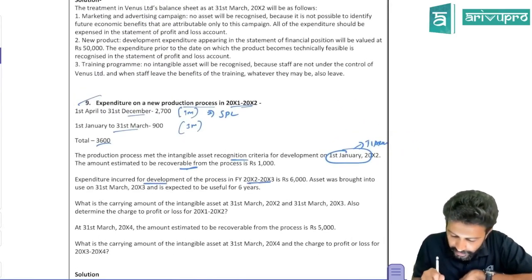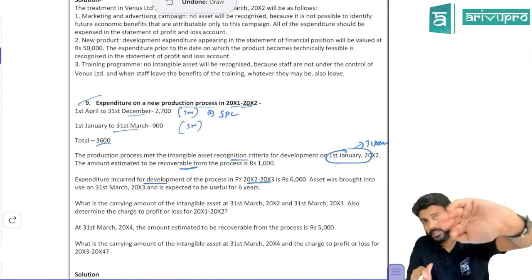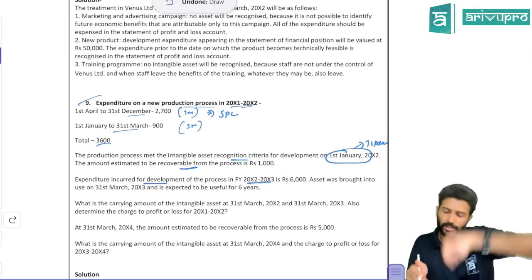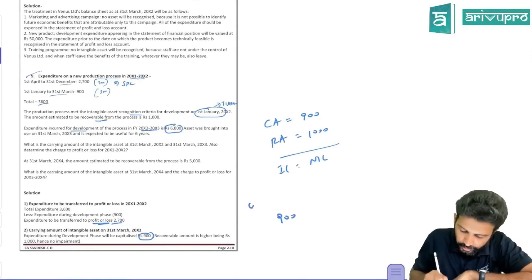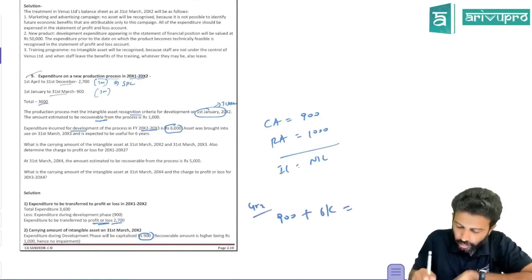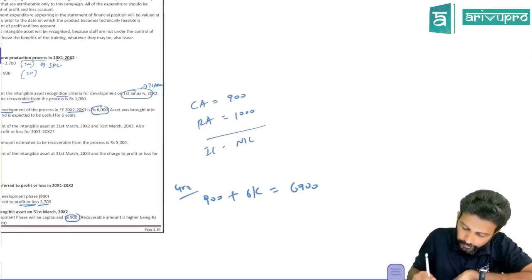Expenditure for development in the next year. As I told, development phase expenditure can go on for many years. So next year again you incurred 6,000. Already you had capitalized 900. This is for year 2. Again you incurred 6,000. That means the carrying amount will become 6,900.